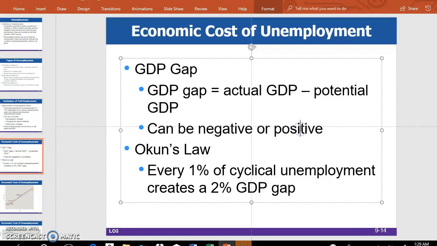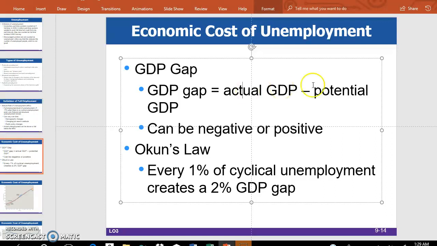On the other hand, in an expansion, what will the GDP gap be? In an expansion, cyclical unemployment will be zero.